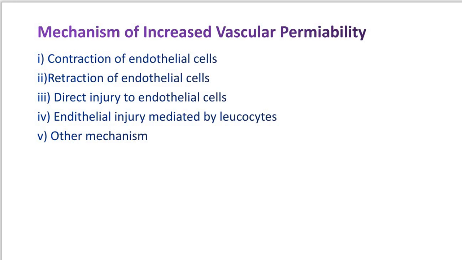So leukocytes are the scavenger cells. They release toxins and enzymes, which increase the vascular leakiness. So this is what we have about endothelial injury. After that, the other mechanism includes newly formed capillaries during the process of repair, which are excessively leaky.